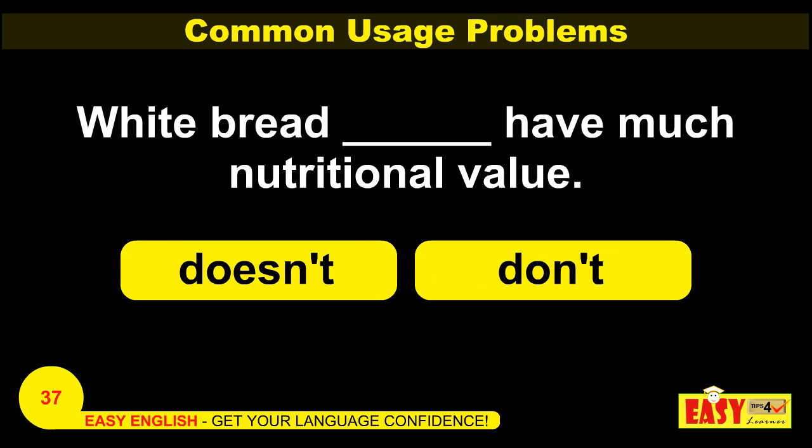White bread dash have much nutritional value. So here in this context, white bread doesn't have much nutritional value will be the correct statement. Why did we choose doesn't instead of don't? Because don't is a contraction of do not, while doesn't is a contraction of does not, and they both act as auxiliary verbs. So, don't is used when speaking in the first and the second person. But here in this sentence, it sounds to be a third person. So, the contraction doesn't of does not will be much suitable here.